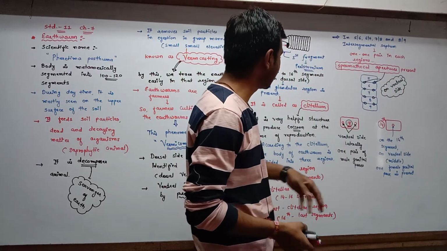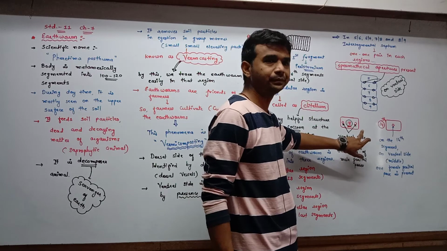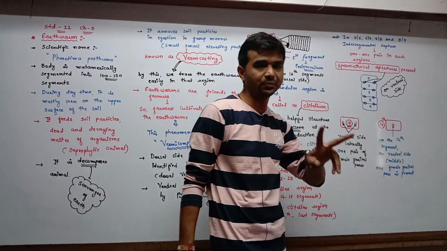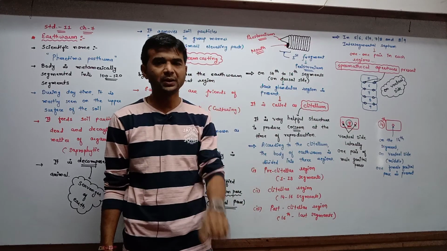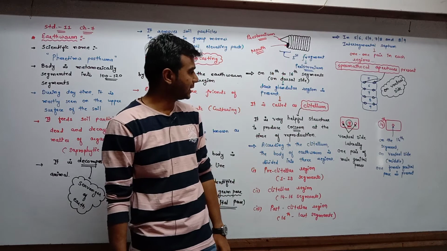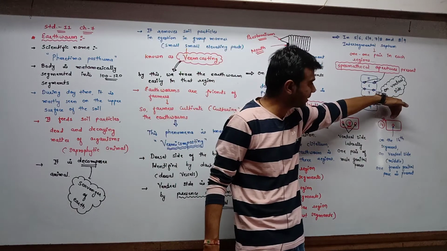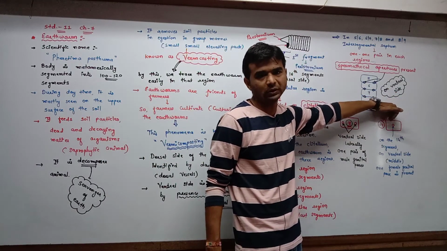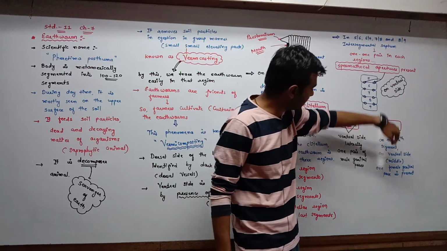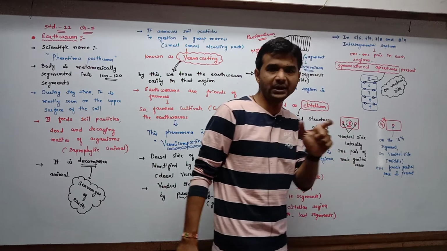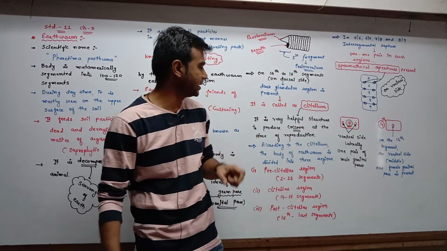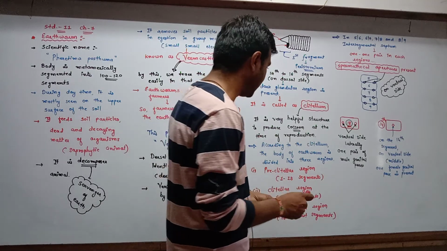On the 18th segment, on the ventral side, laterally on both the sides, one pair of male genital pores is present. Similarly, on the 14th segment, ventrally, in the middle of that 14th segment, the female genital pore is present. And now